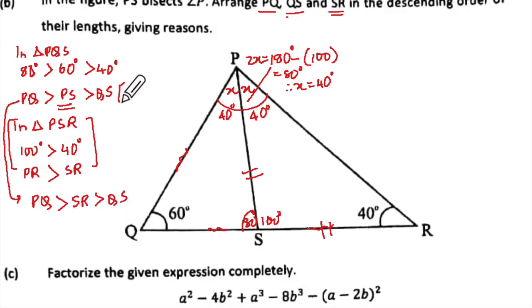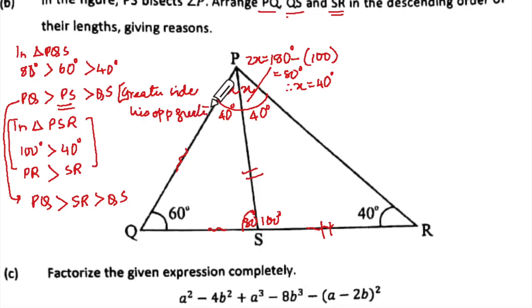Now here you will say, since the greater side lies opposite the greater angle.